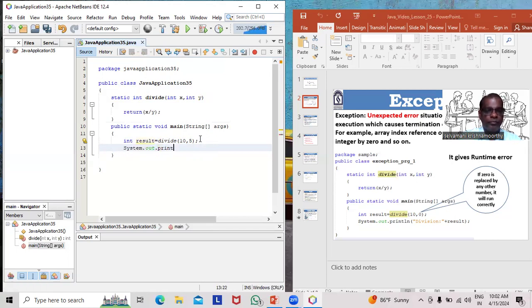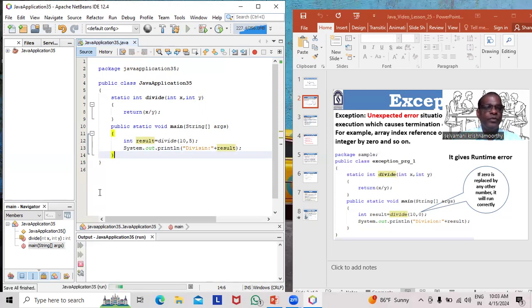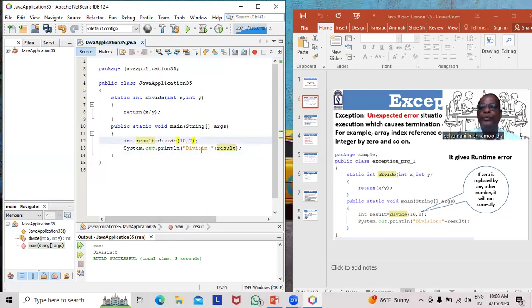System.out.println, "division", the normal division operator. Here I need to do result. I think everything is fine. Good. Let us check the result. The result should be division colon 2. See the output, division colon 2. Program is working fine. I change the value to 2.